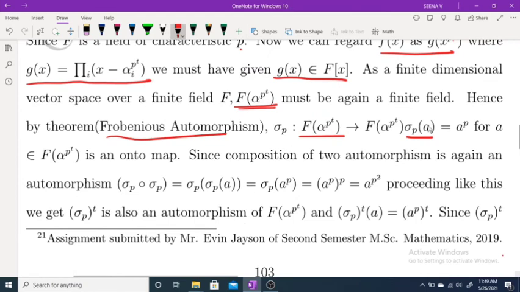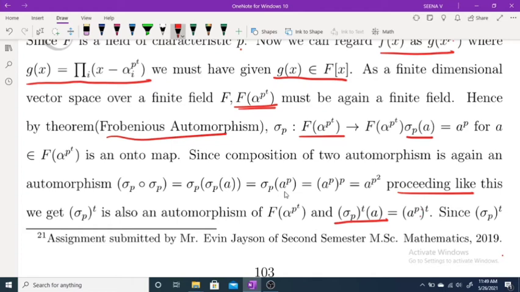Now, if you consider the composition sigma_p composed with sigma_p, then this is the same as sigma_p of a raised to p, which is equal to sigma(a raised to p squared). Proceeding like this, we get sigma_p raised to t is an automorphism on F(alpha raised to p^t), and sigma_p raised to t of a equals a raised to p^t.